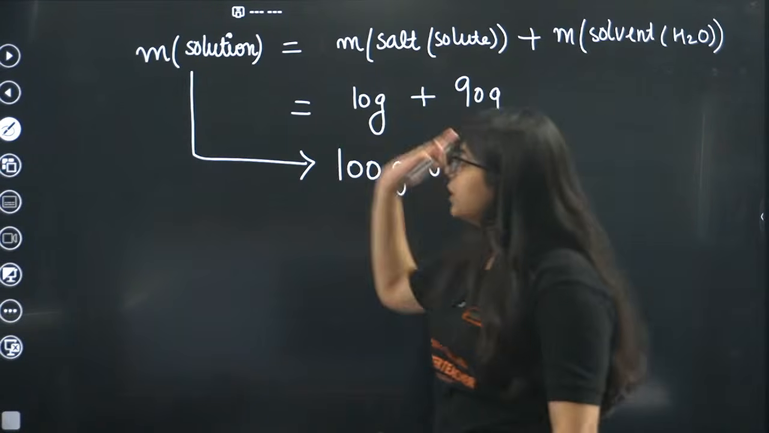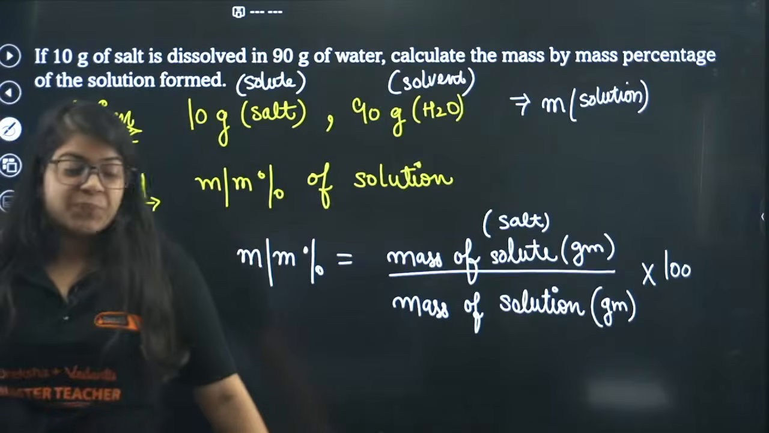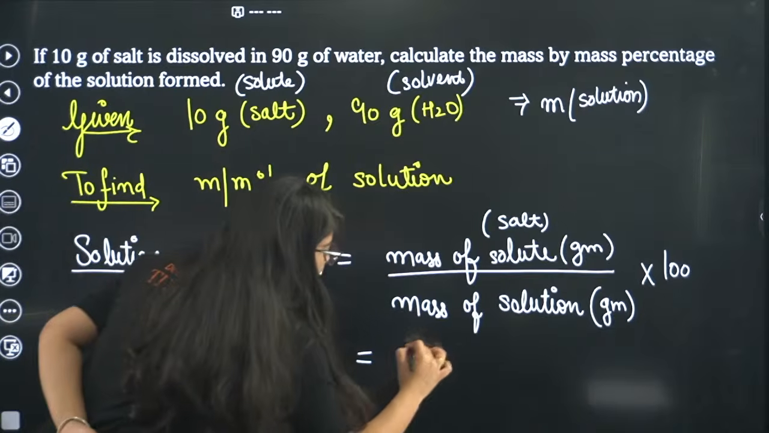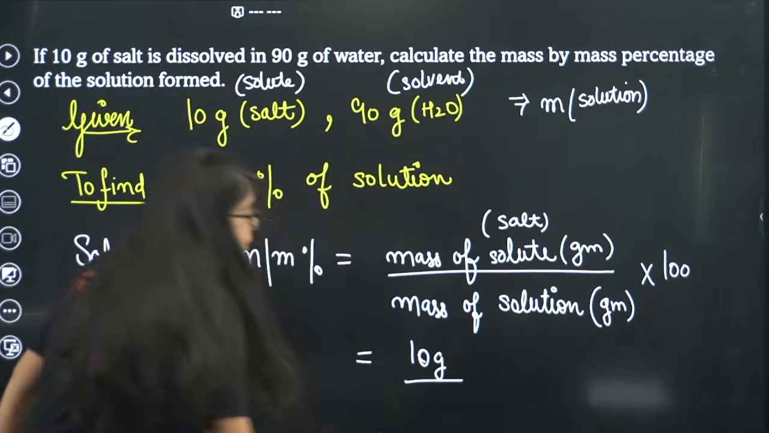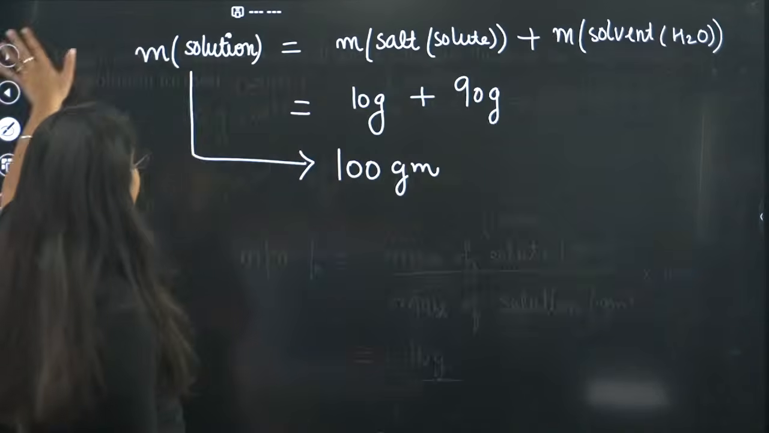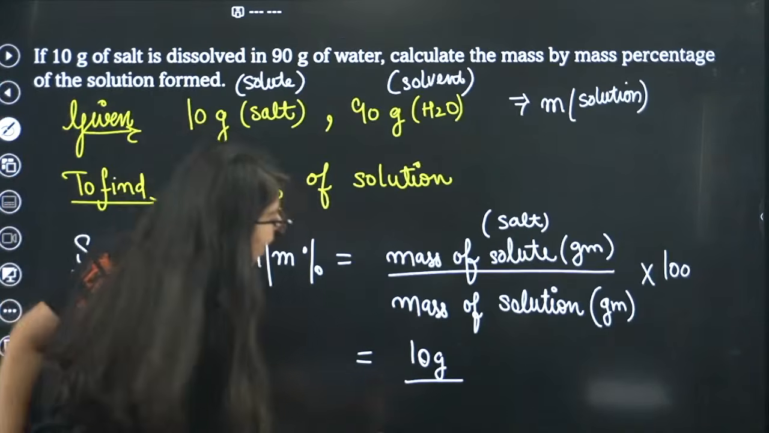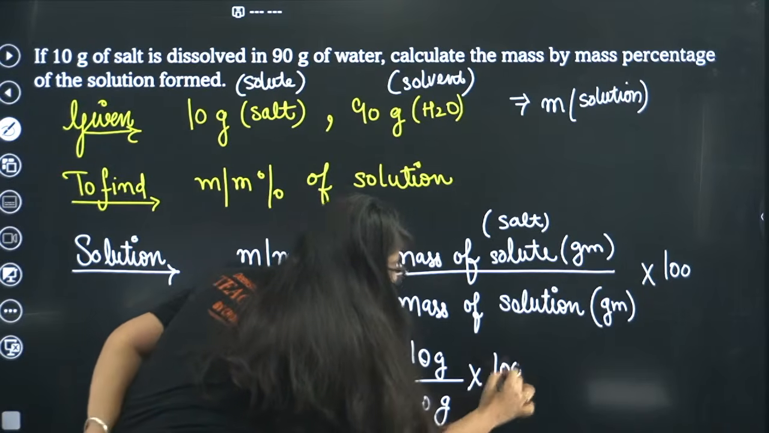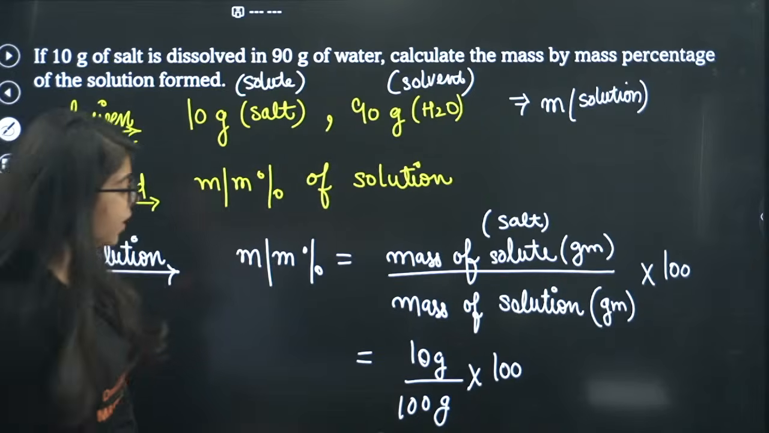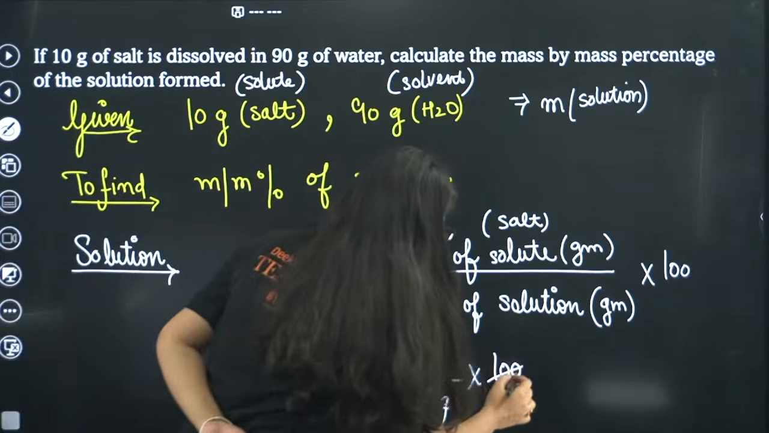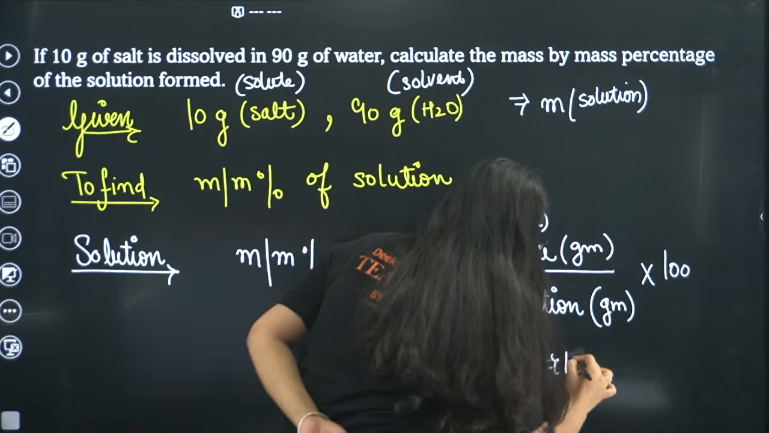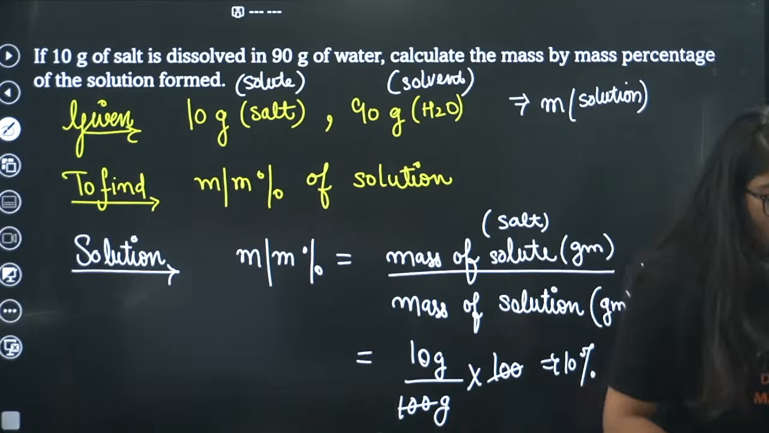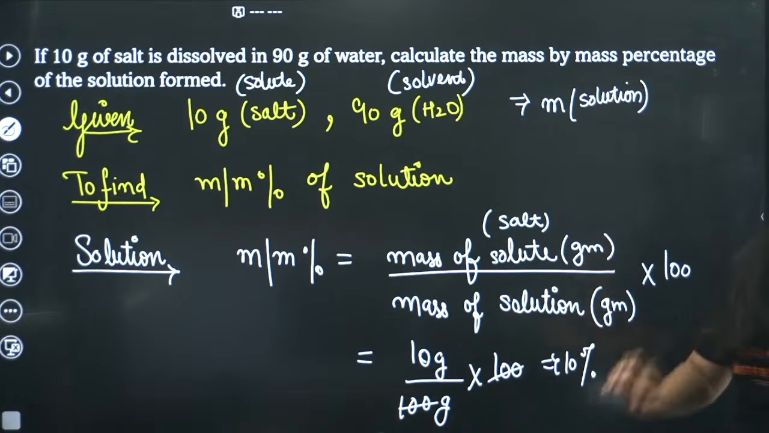Now we just put these values back in that formula. What is the formula? Mass of solute. Mass of solute is 10 gram, this is given, remember. Mass of solution we just found out is 100 gram. So this is 100 grams, into 100 since it is a percentage. This cancels out and we have the answer as 10%.